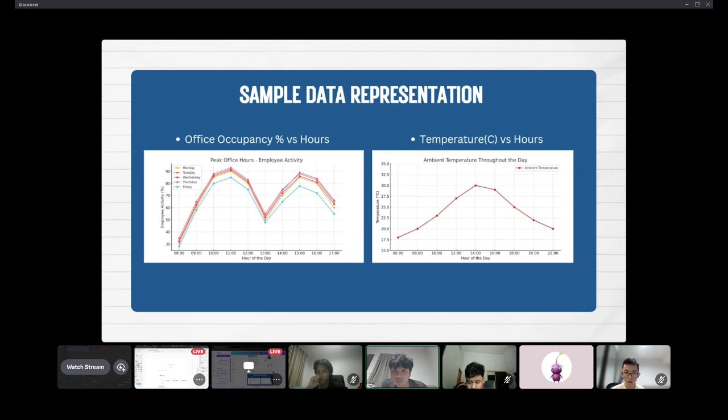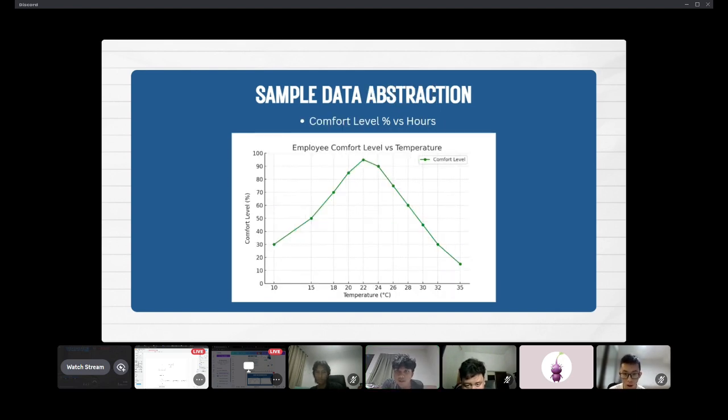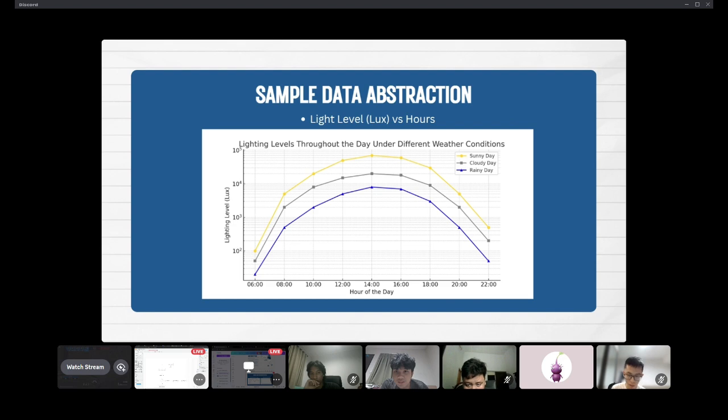And this is the sample data representation. On the left is office occupancy percentage versus hours, and on the right is temperature versus hours. Next. In this slide is humidity percentage versus hours. Next. And in this slide is comfort level percentage versus hours. Next. And in this slide, the last one, is light level versus hours.